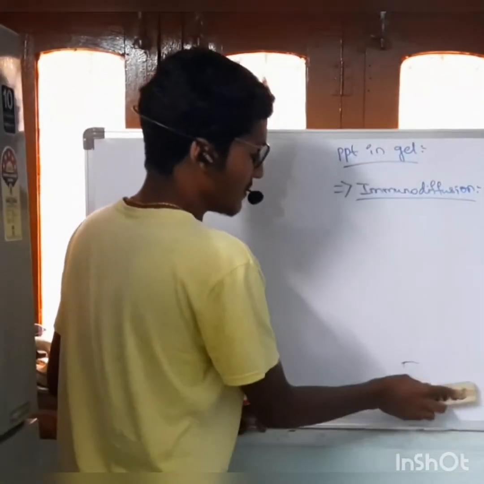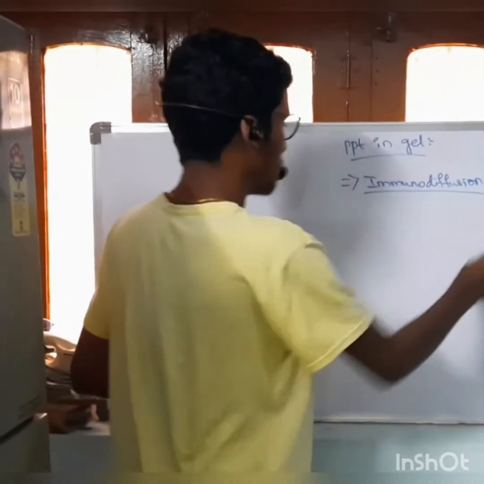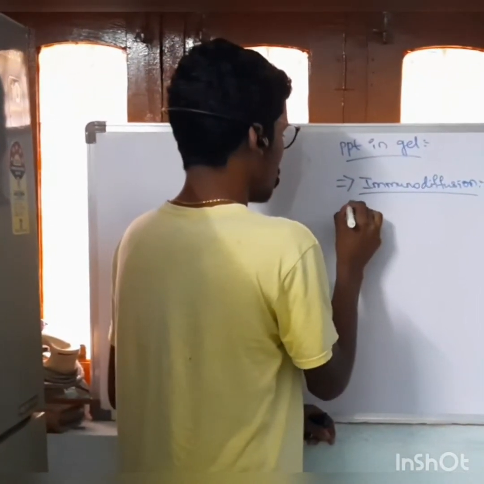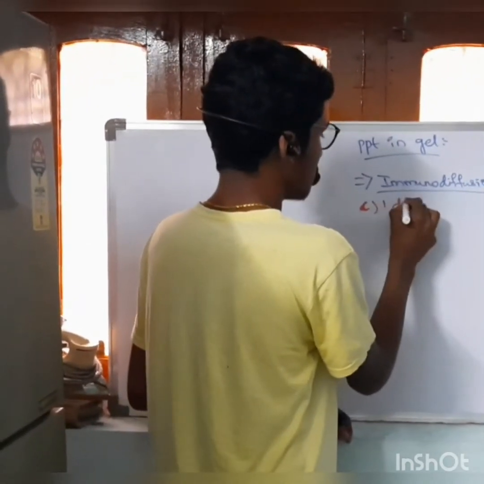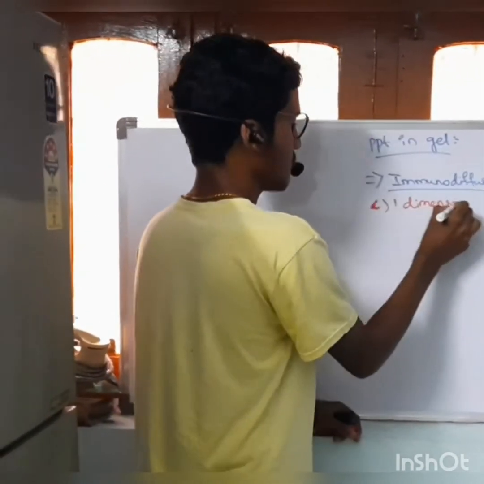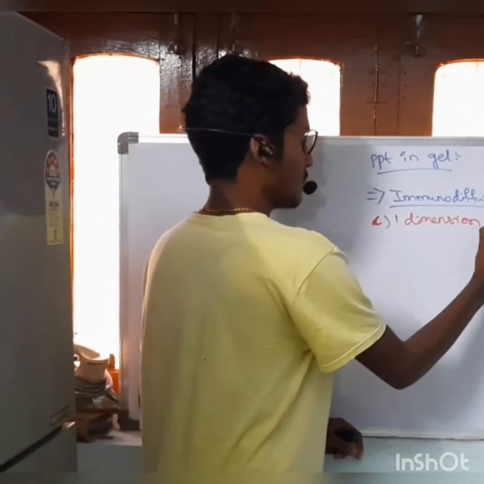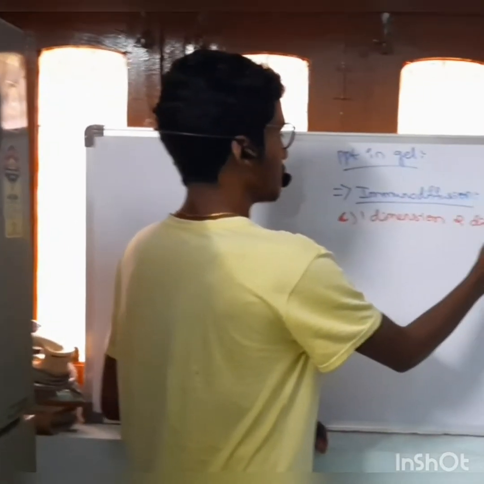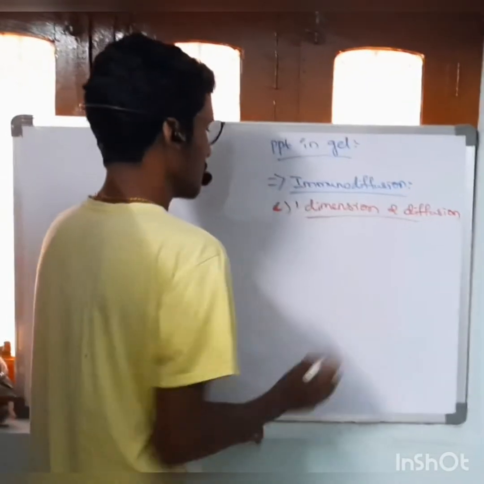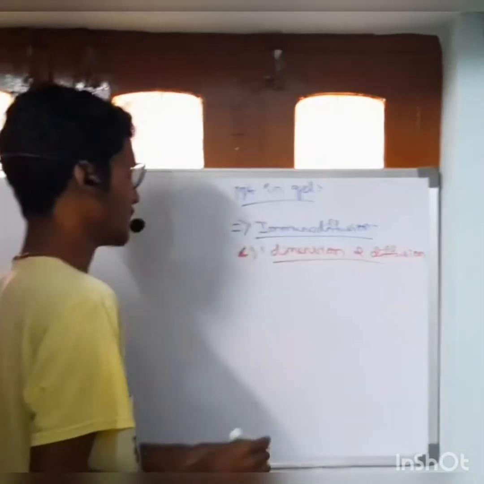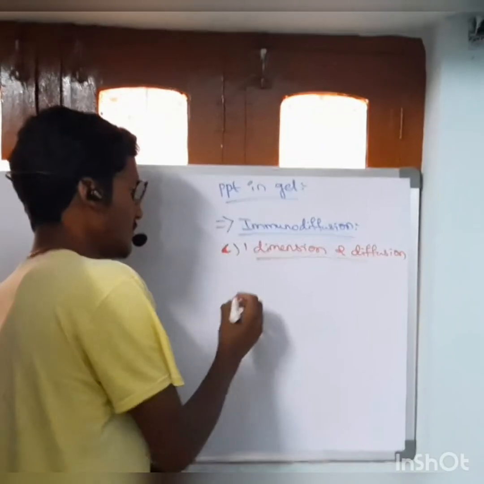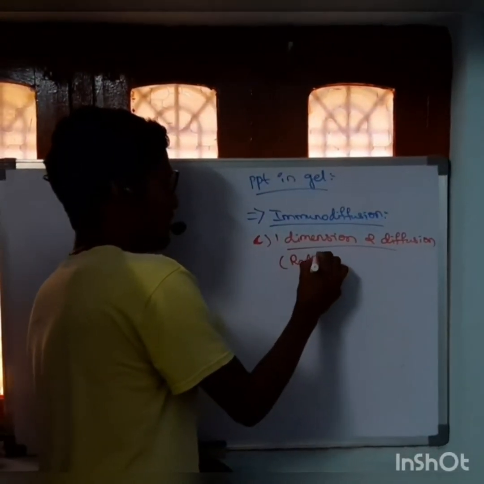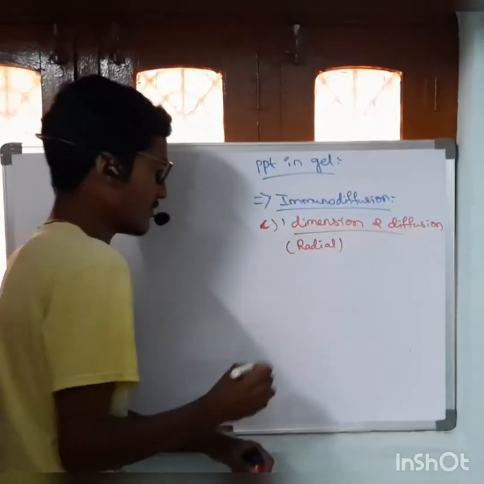Next one is single dimension double diffusion. Here, single dimension double diffusion is also known as radial immunodiffusion.